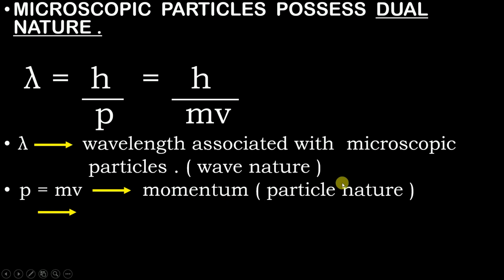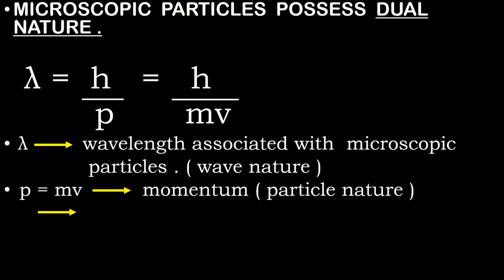Now you might be noticing one thing, that here I have written wave nature and here I have written particle nature. As mentioned earlier, this formula is given to us considering both wave nature and particle nature. And as we all know, waves have wavelength. So in the form of wavelength, wave nature is present in this formula, and as we all know, particles have momentum. Waves do not have momentum. So particle nature is present in the form of momentum. So this formula consists of both wave nature and particle nature.